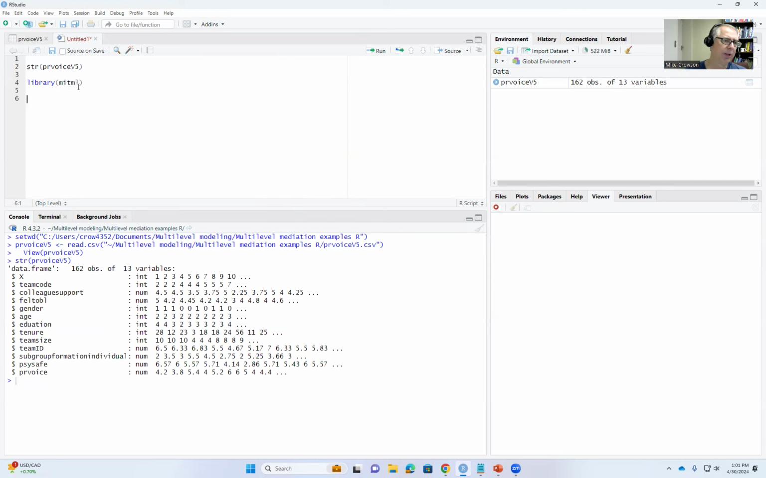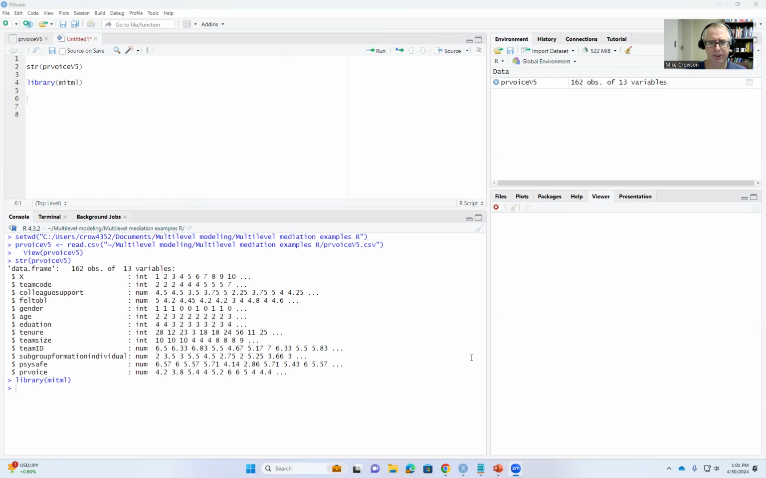So if you don't have the MIT-ML package installed yet, you're going to need to do that before you can use the library function to call it up. So I'm going to go ahead and call up the package, and it's ready to go. It's been activated.